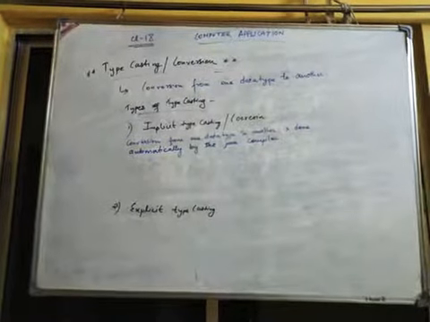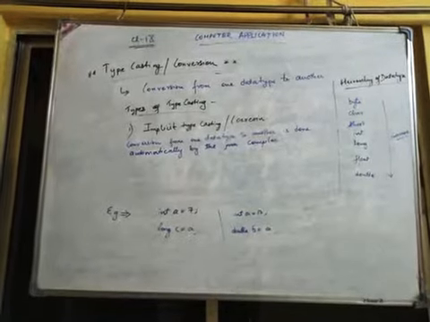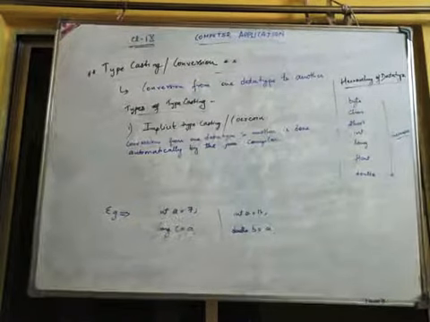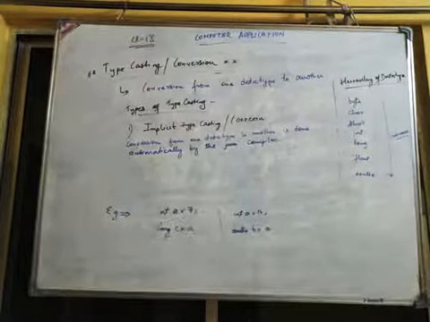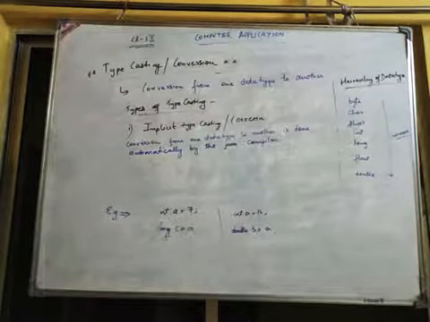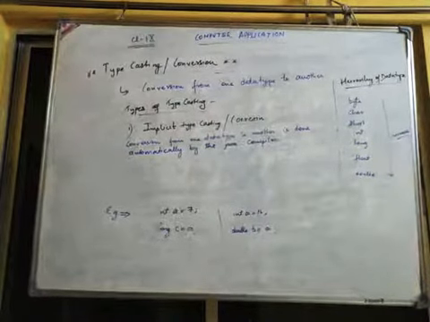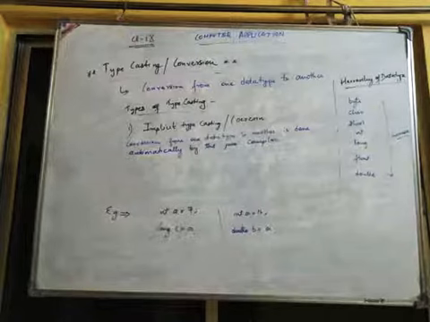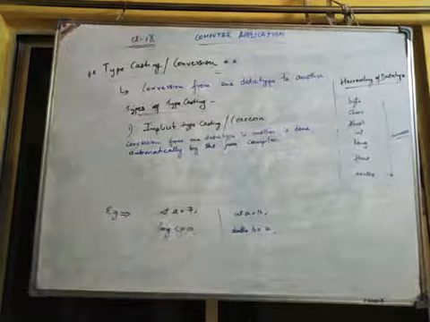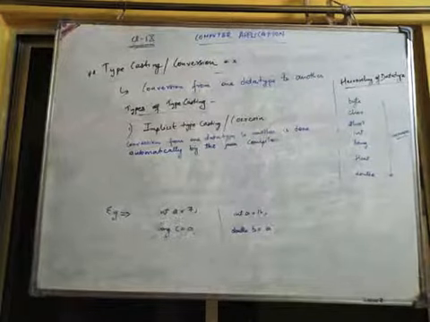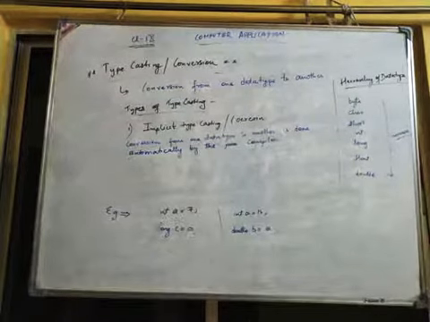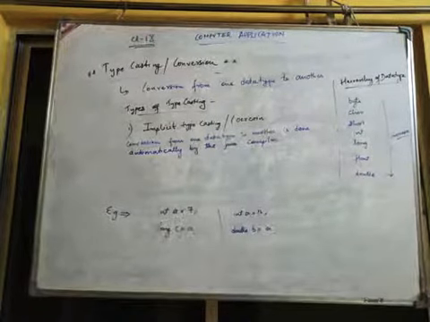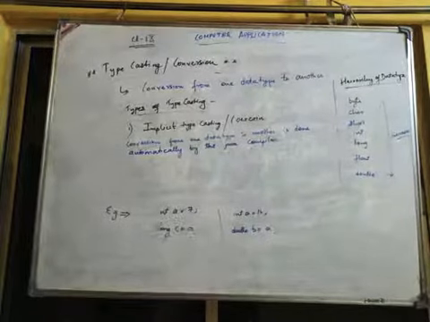If I take an example, I have written some examples, and on the right hand side I wrote the hierarchy of data types: byte, char, short, int, long, float, double. As we go down, the priority increases. The one above can be converted to the one below. Say if I want to convert integer to long, the long is coming down, no? So long is of higher priority, as the hierarchy increases as we go down.